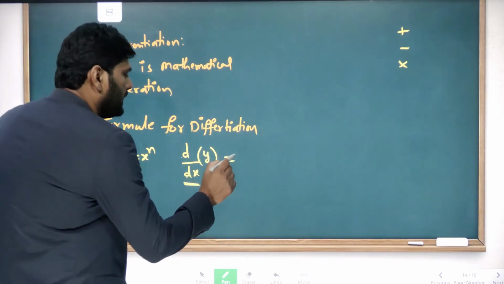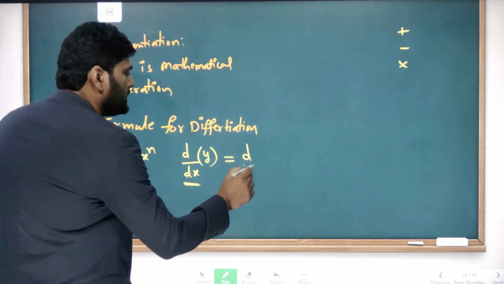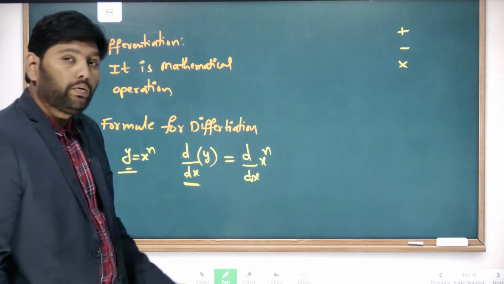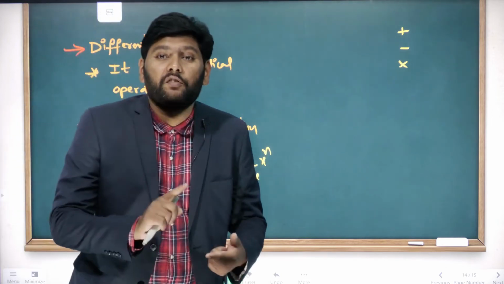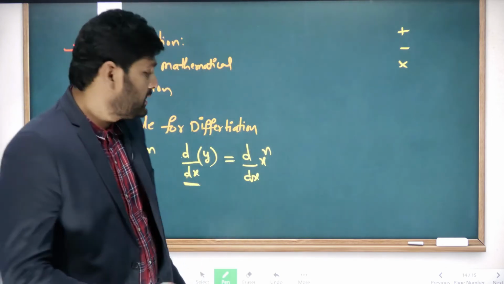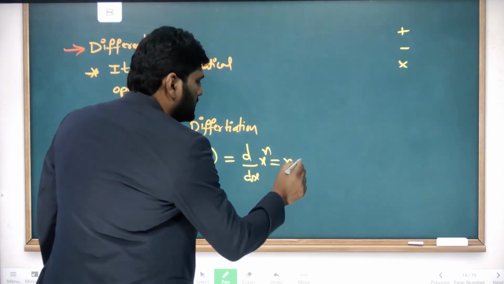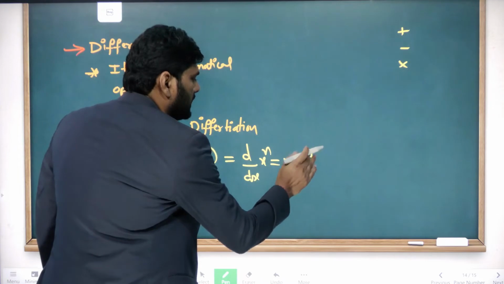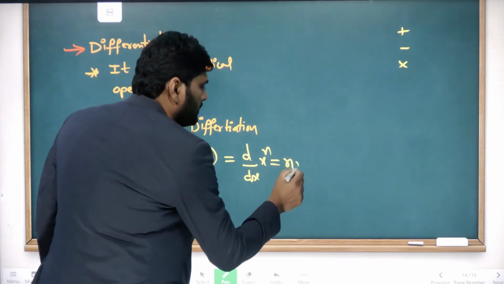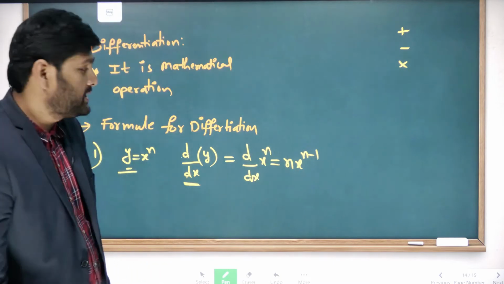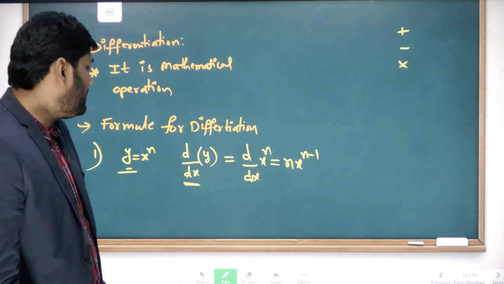Now d by dx of y you can even write as d by dx of x power n. So now we are simply doing differentiation for x power n. The formula is n into x power n minus 1. Understand, children? So that is the formula.